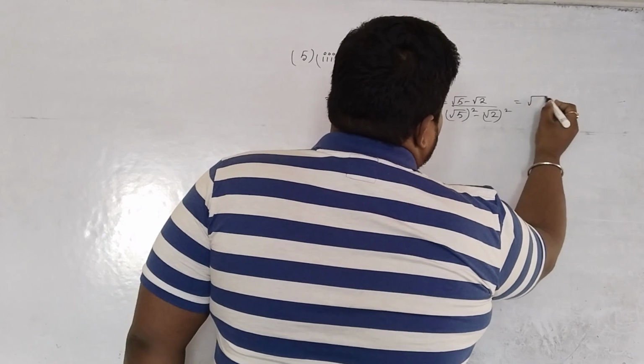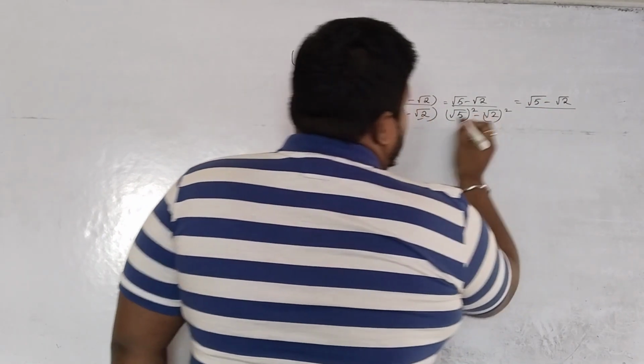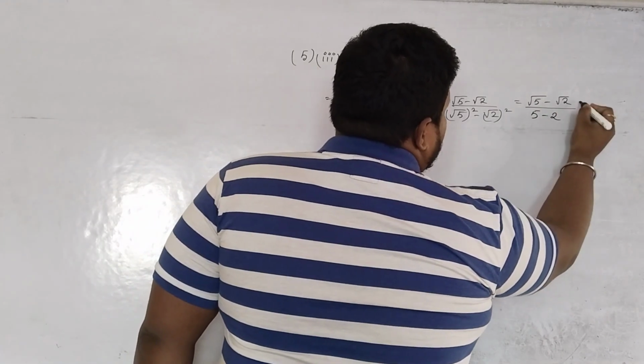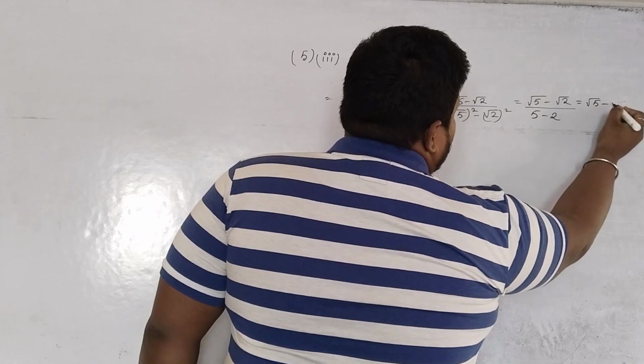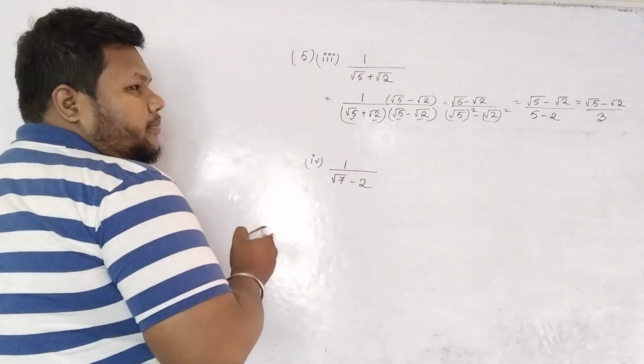So root over 5 minus root over 2, and here square and square root are cancelled. So 5 minus 2, root over 5 minus root over 2 divided by 3. Okay.